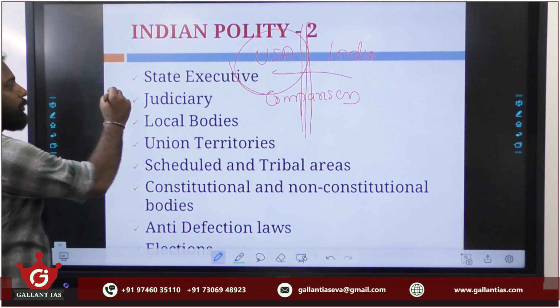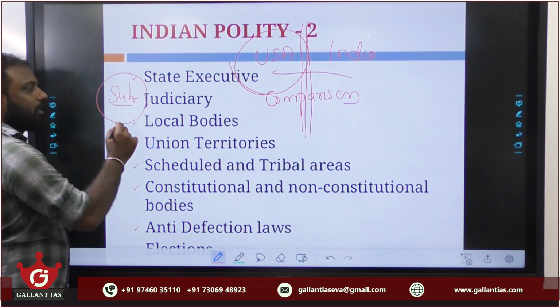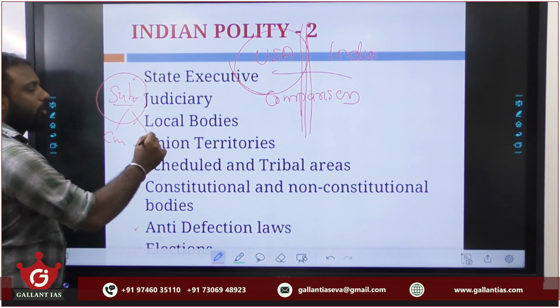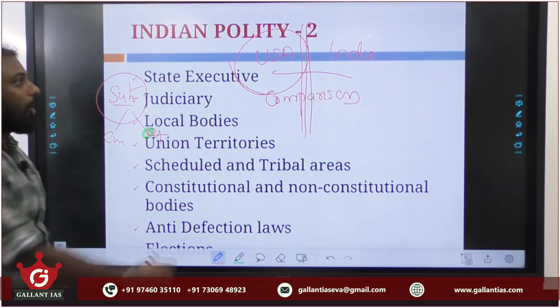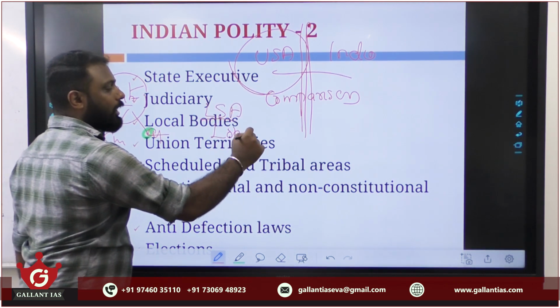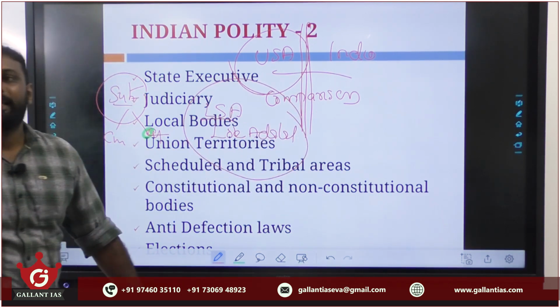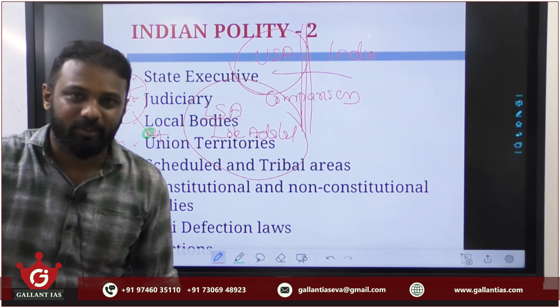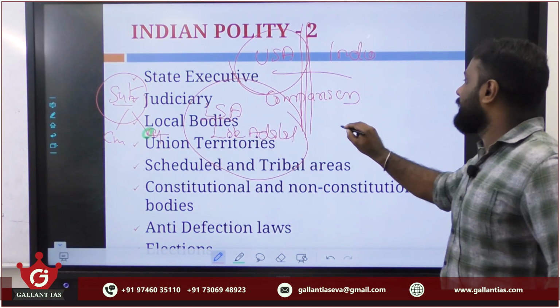Then regarding subordinate courts, its composition, structure, power over civil matters or power over criminal matters, that you will learn in detail. Also legal services authorities or Lok Adalats. Why? These are alternate dispute redressal mechanisms. See the term alternate dispute redressal mechanism.